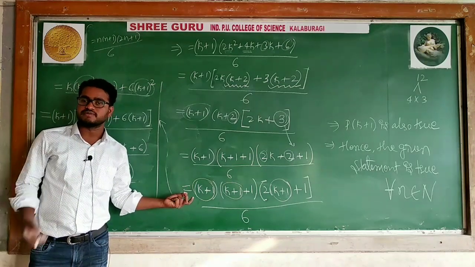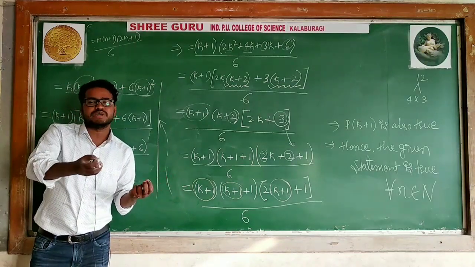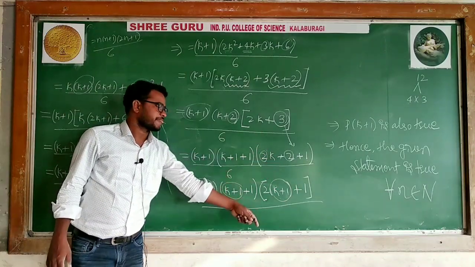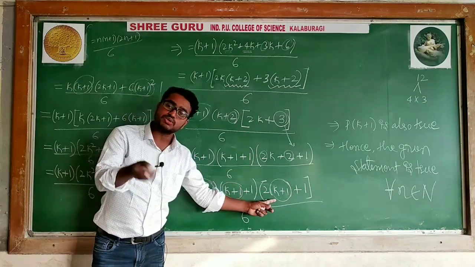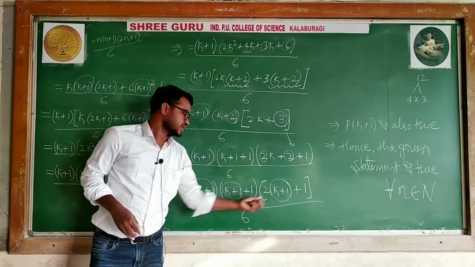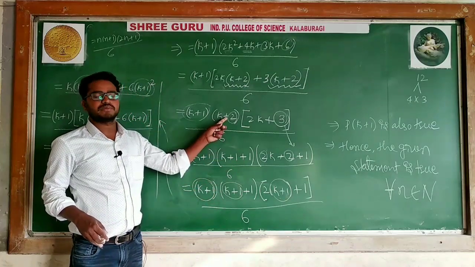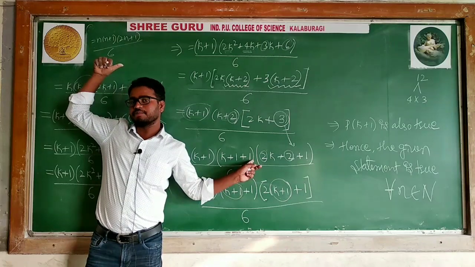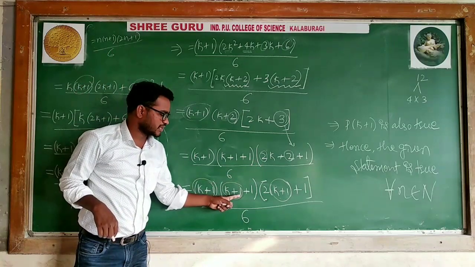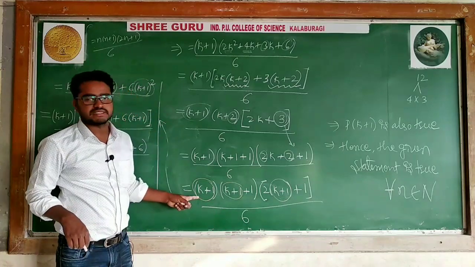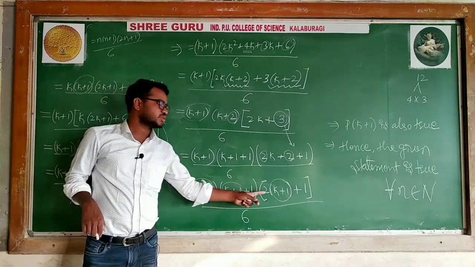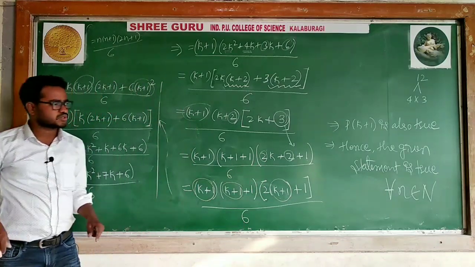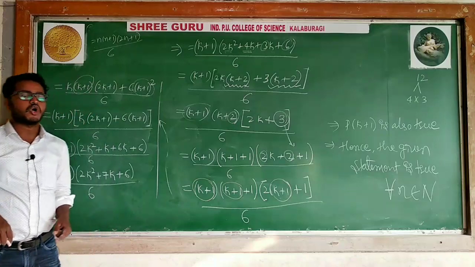If it is not in the required form, try to make a little adjustment. Instead of writing 3, I wrote 2 plus 1. 2 plus 1 is 3 only. Then I took 2 common because I need to show it is in the form of k plus 1. Here, instead of k plus 2, I wrote k plus 1 plus 1, because I need to show that n plus 1 is k plus 1 plus 1. So 2 can be written as 1 plus 1, divided by 6. When you prove this, you can say P of k plus 1 is also true. Hence the given statement is true for all natural numbers.